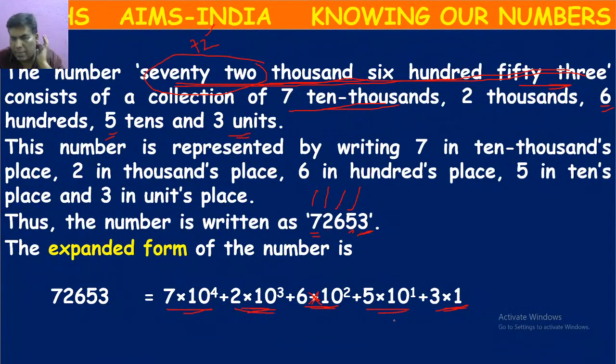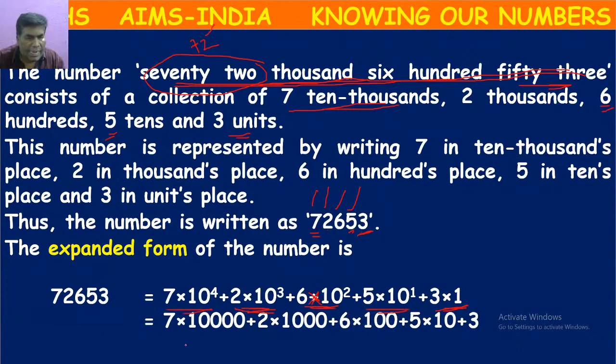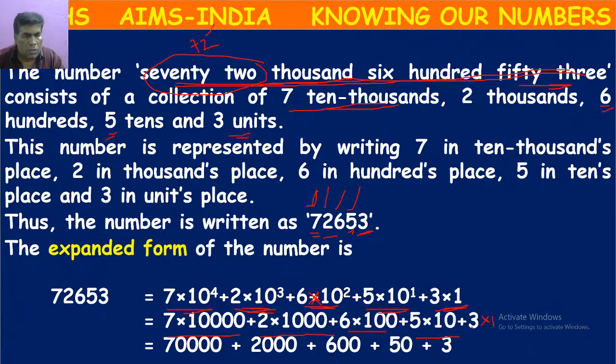Like that we can expand this number. Because 7 is in the 10,000 place, it is multiplied with 10,000. 2 in the thousands place, 1000. 6 in the hundreds place, 100. 5 in the tens place, 10. 3 in the ones place, we can multiply with 1, but if you multiply with 1 also, 3 will come. That's why no need to mention. So this is the expanded form: 7 into 10,000 is 70,000, plus 2,000, plus 653. Like this, we can expand numbers.